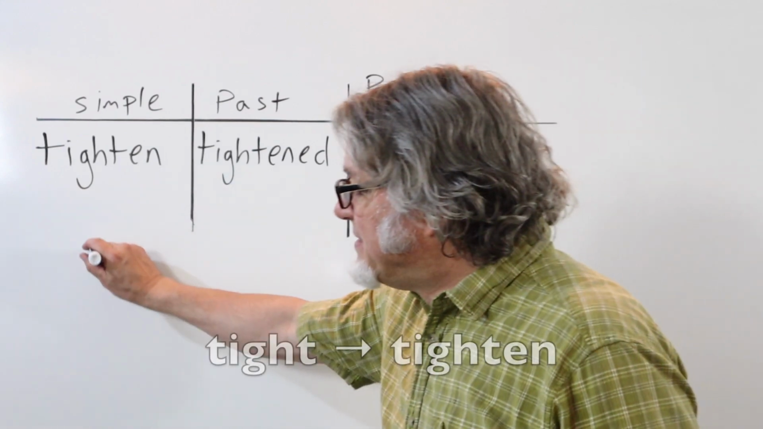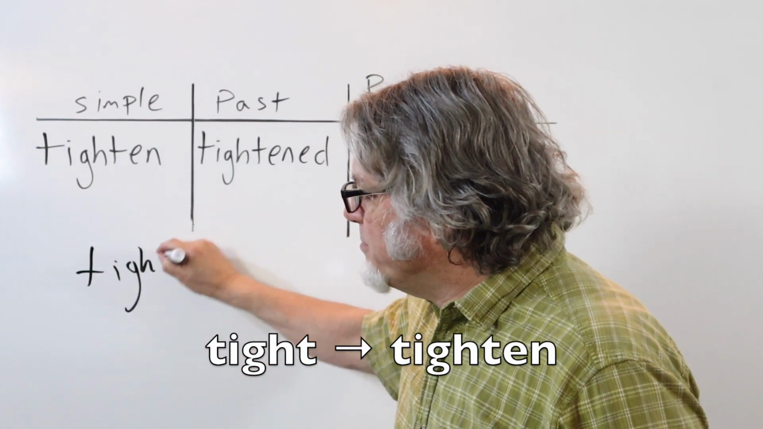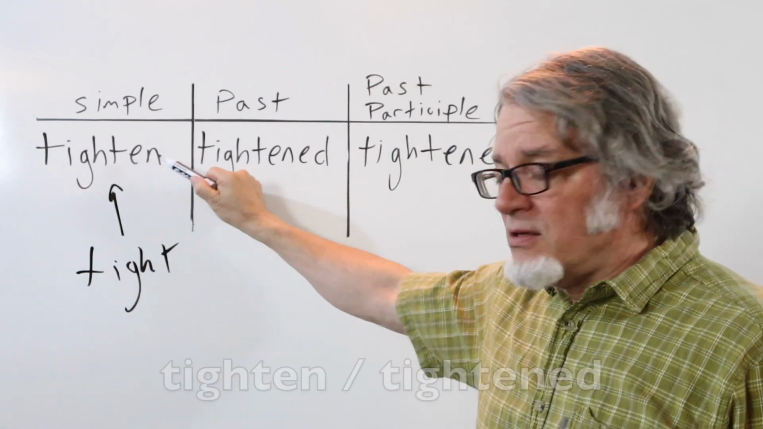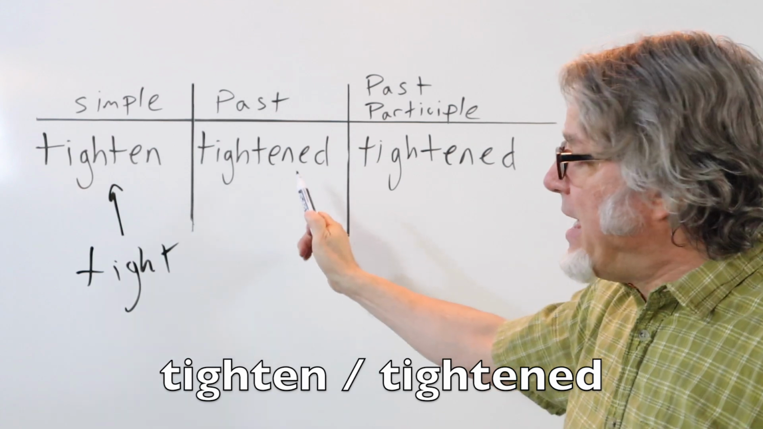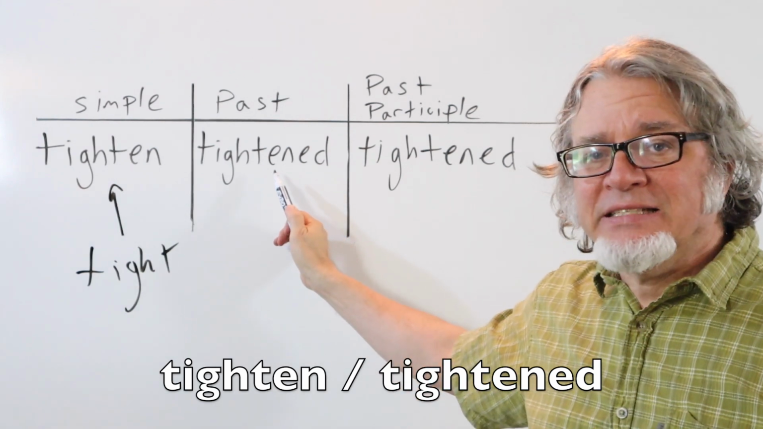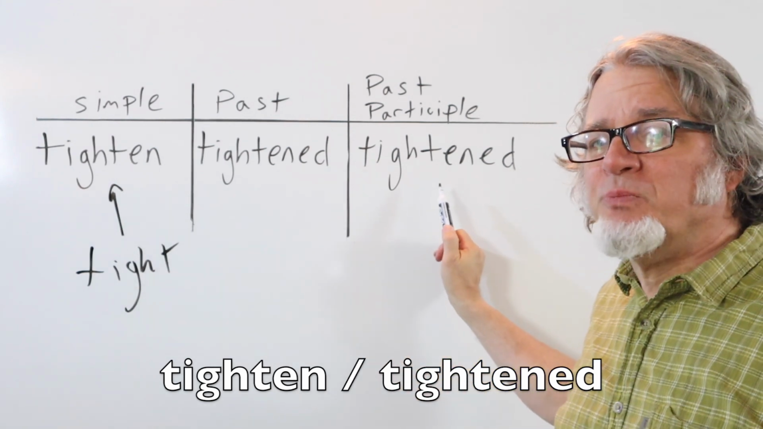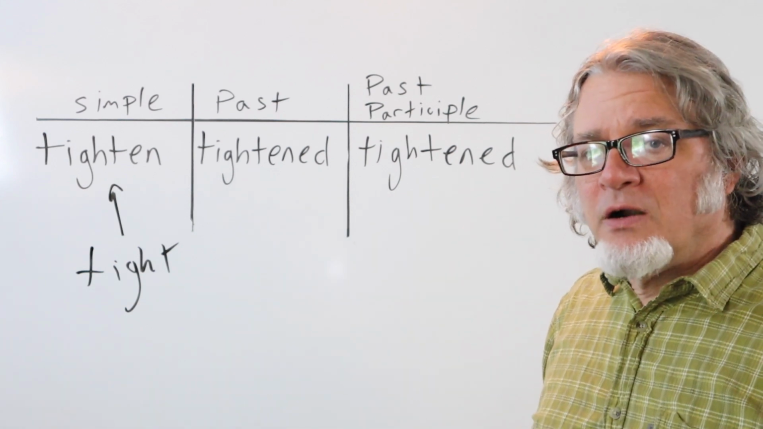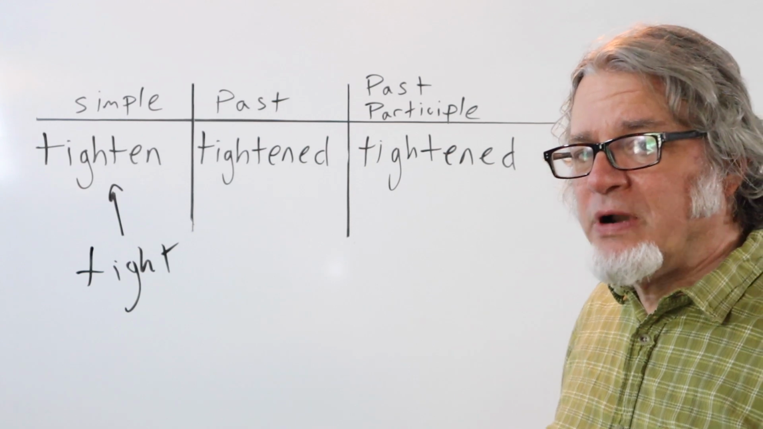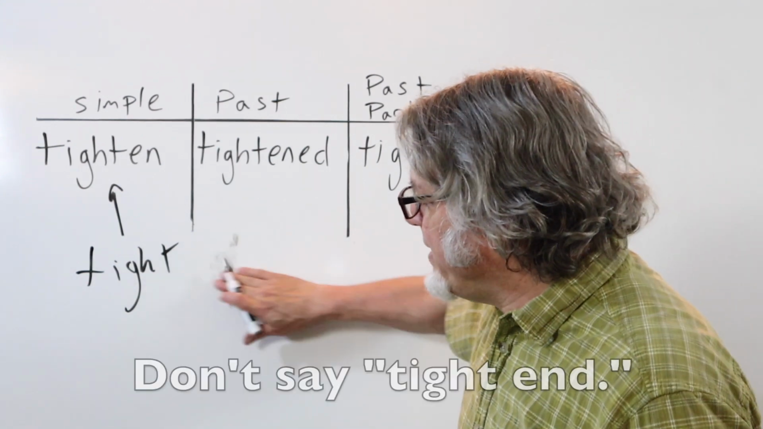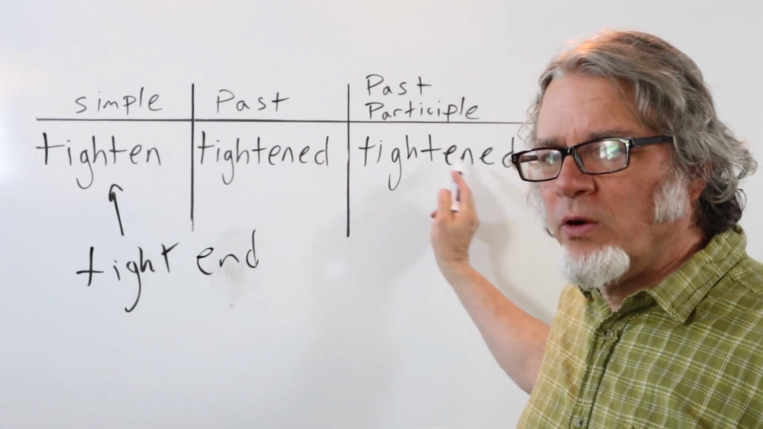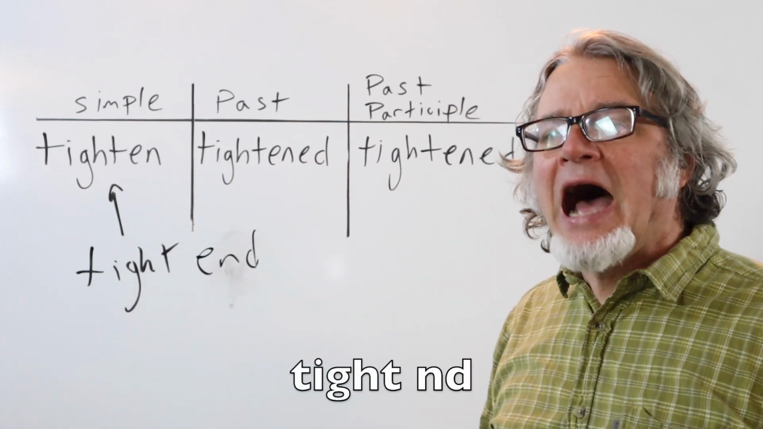The adjective tight becomes tighten. This is the simple form. The past tense is tightened, and the past participle is tightened. This is a hard word for some students to pronounce. Don't say tight end here or here. It's tightened.